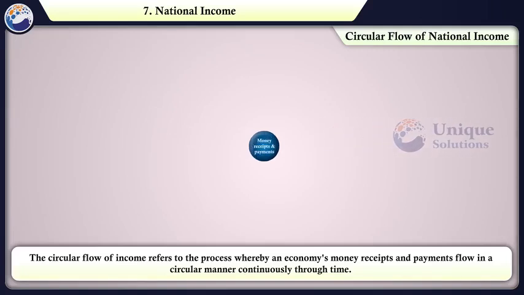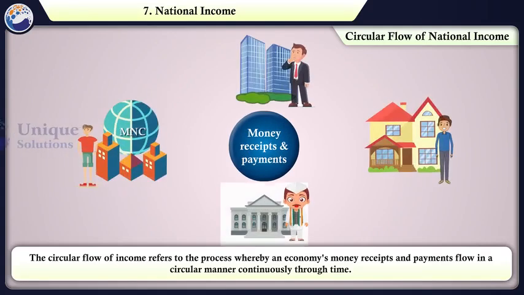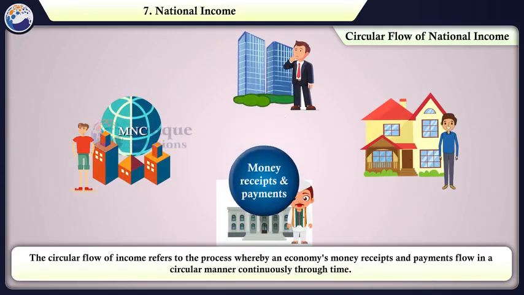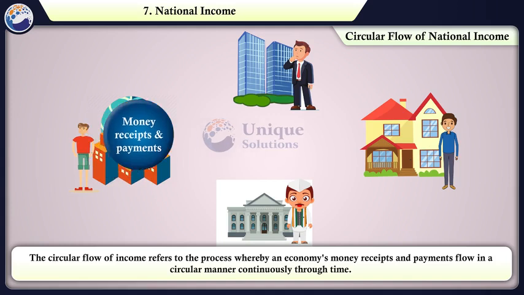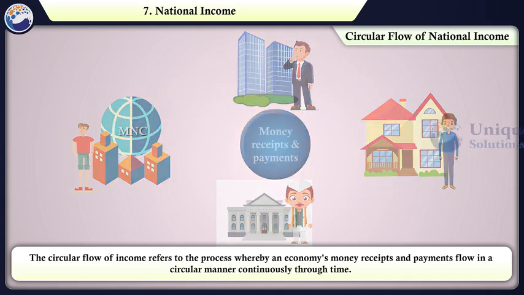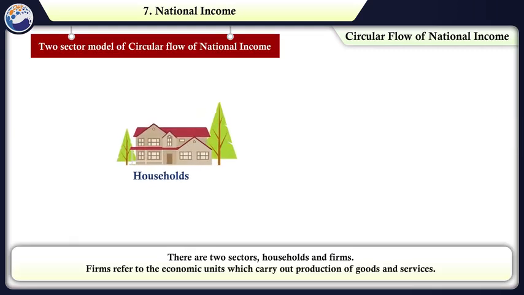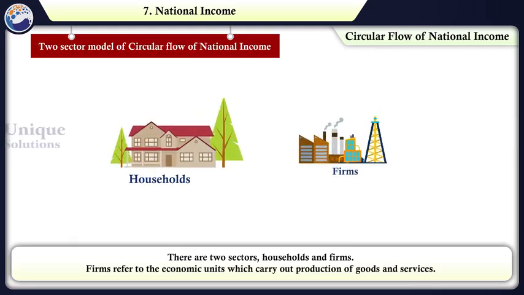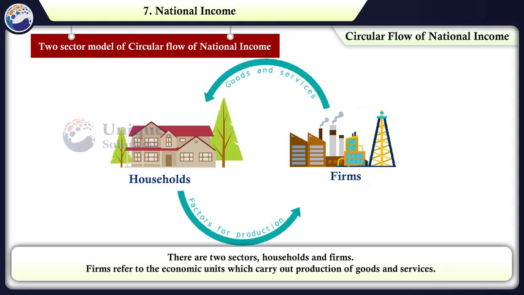Let's look at the circular flow of national income. The circular flow of income refers to the process whereby an economy's money receipts and payments flow in a circular manner continuously through time. The circular flow of goods and money in a two-sector model is explained below.